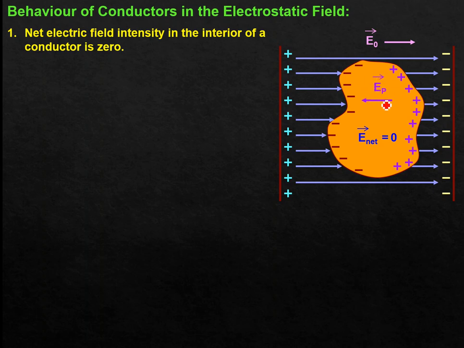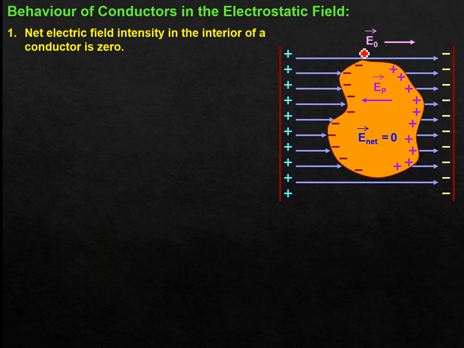is opposite to the direction of this E naught. So it has built up. Now the question arises: up to what extent, how much free charge will get accumulated on the left portion, leaving the same amount of positive charge on the right portion? Meaning, how much electric field intensity will be set up due to this polarization process, as caused by this external electric field?